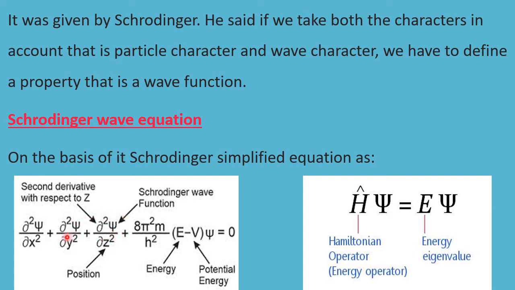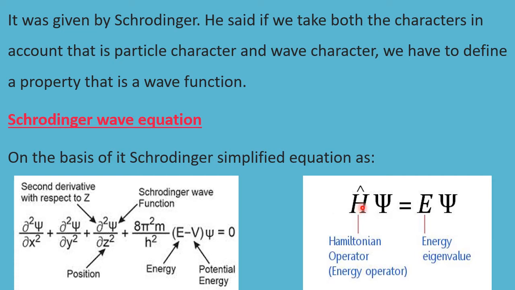Here he has taken psi, which is called the wave function of an electron with respect to x, y, z coordinates. That means the electron is located under these three coordinates. These are constant values by taking the help of quantum mechanics: E equal to h nu. Then m is the mass of the electron, E is the energy, V is the potential energy, so total energy. If you solve this equation, we get the result of finding the electron. This is the simplified form of Schrödinger's equation.